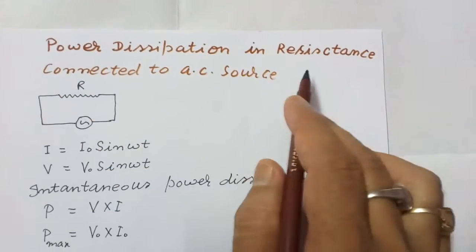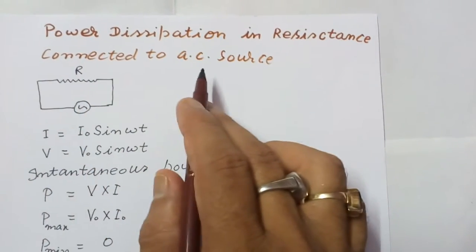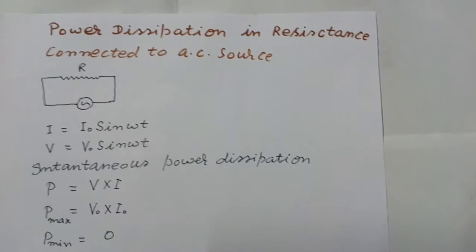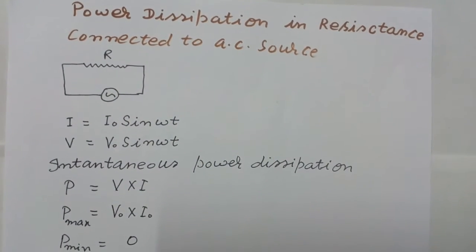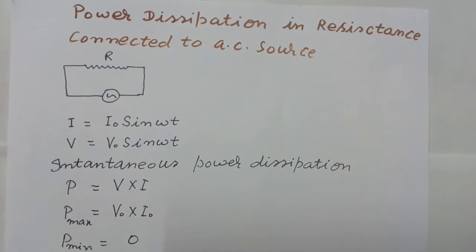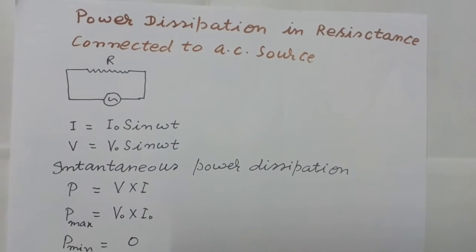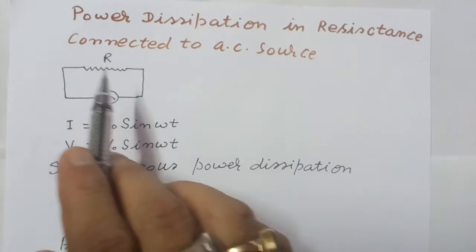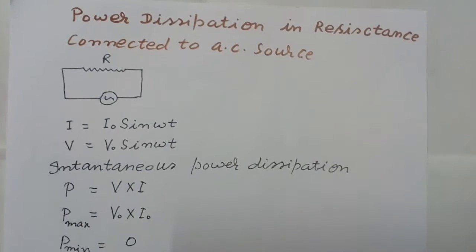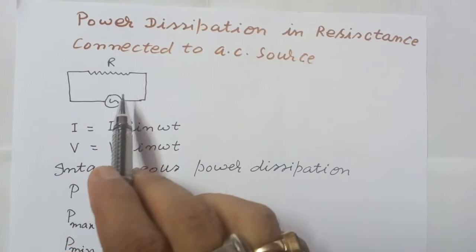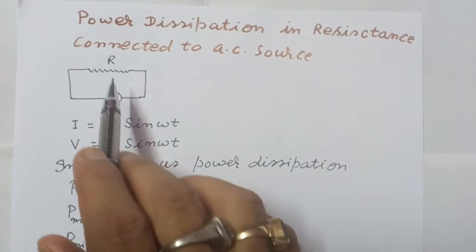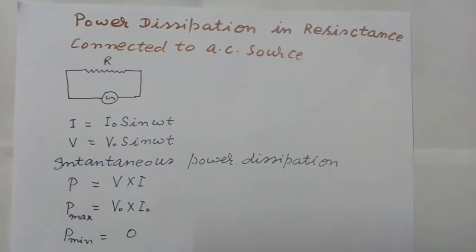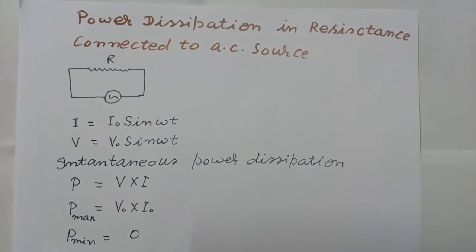Power dissipation in resistance connected to alternating current source. Power dissipation is energy loss per second, or rate of loss of energy with time. If we connect a resistance to an alternating current source, we know that in this case voltage and current are in the same phase.